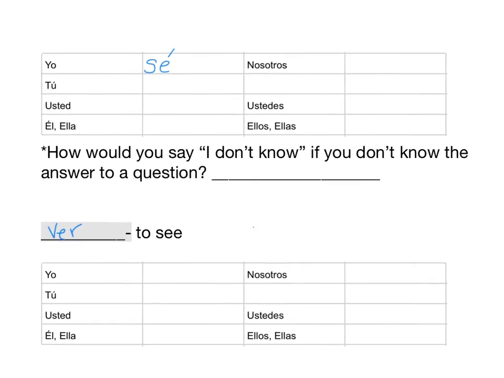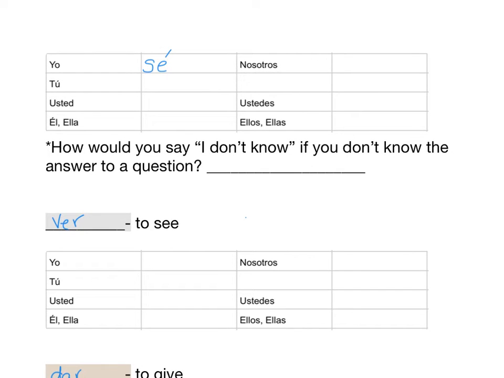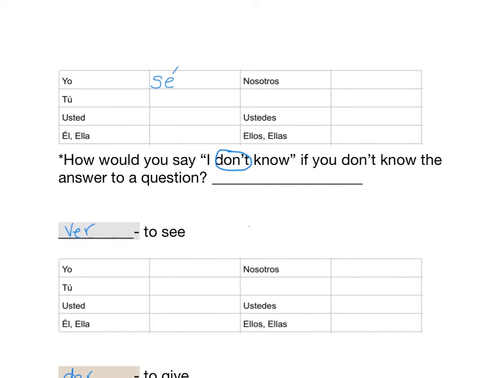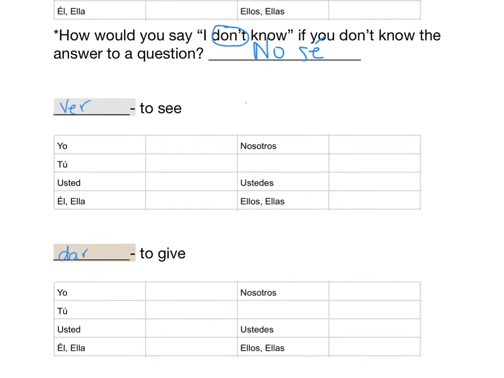So the question is, how would I say I don't know if you don't know the answer to a question? When you want to use the word don't, in Spanish, we don't have a helper verb. We just have the word no. So we just want to put the word no in front of the word sé. No sé. So whenever you need to answer me, I don't know, you can now say, no sé. It's a very useful answer to have.